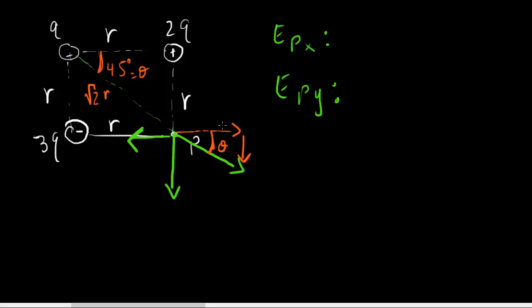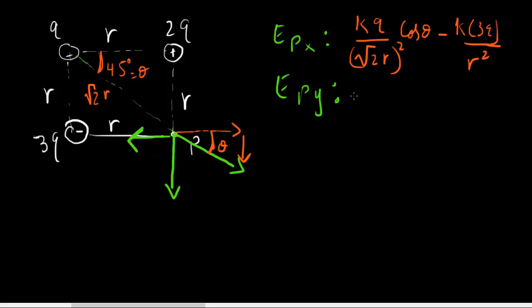So the electric field in the x direction is going to be kq over (square root of 2 r) squared times cosine theta, minus k times 3q over r squared.